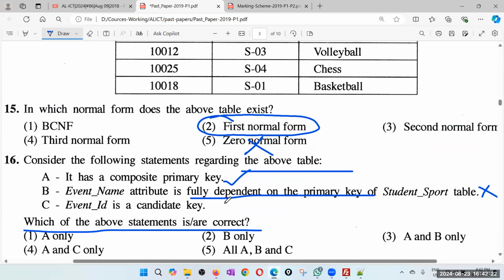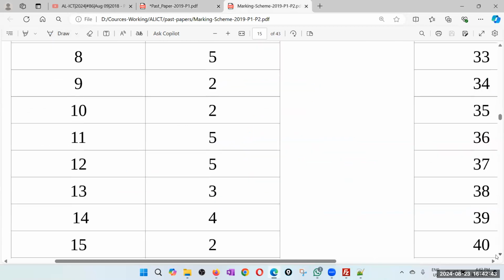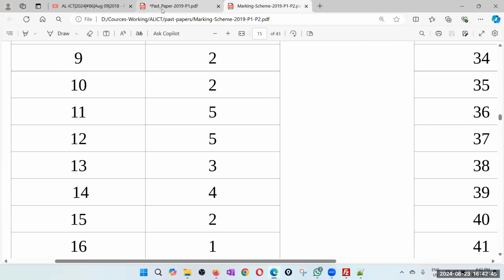Okay. So I'll say no. If the examiner takes this C as the answer, I'm very upset with the examiner, because definitely this is not a correct answer. Therefore, I will go for A only. 16th, I will go for 1. Yes, 1. Correct.